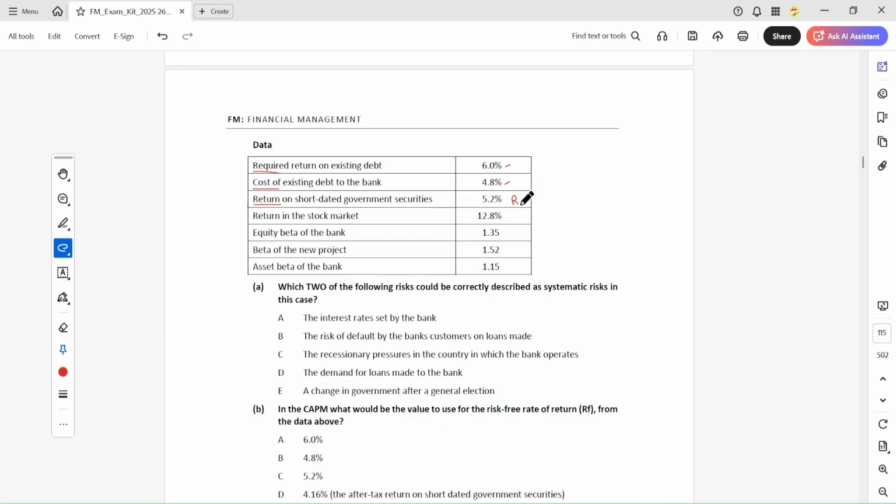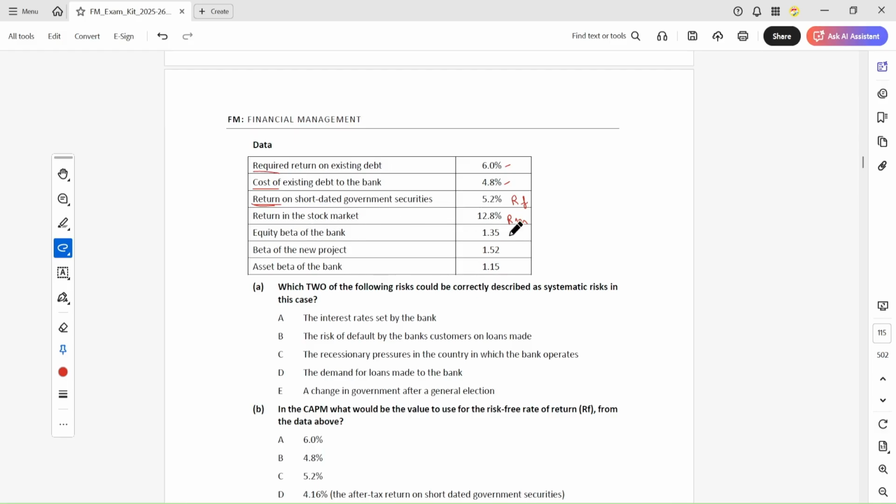You know that government securities are risk free because the government doesn't default. When you give money to the government, you can expect that your money will be returned. So this is the risk free return, and this is the return of the market.